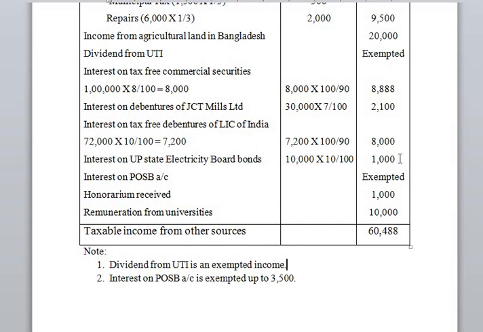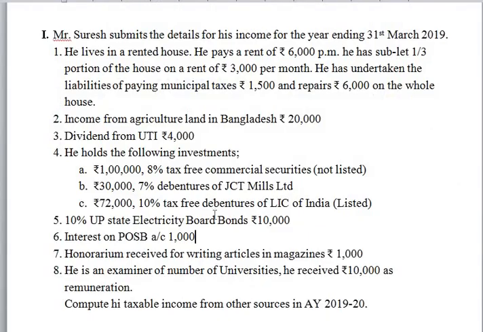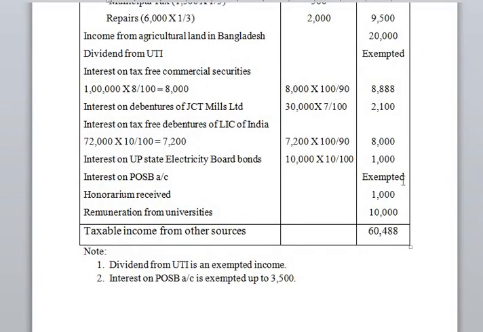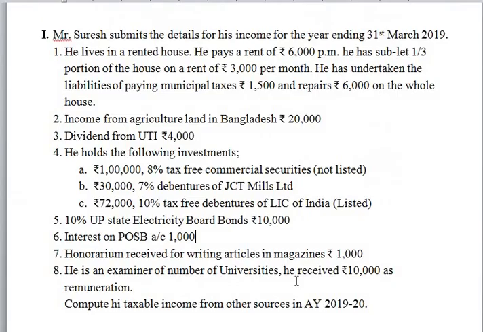So it is under the limit of exemption. So in such cases, the entire amount of rupees 1,000 is not taxable, it is exempted. So the assessee can claim up to rupees 3,500 as exemption on interest on post office savings bank account.